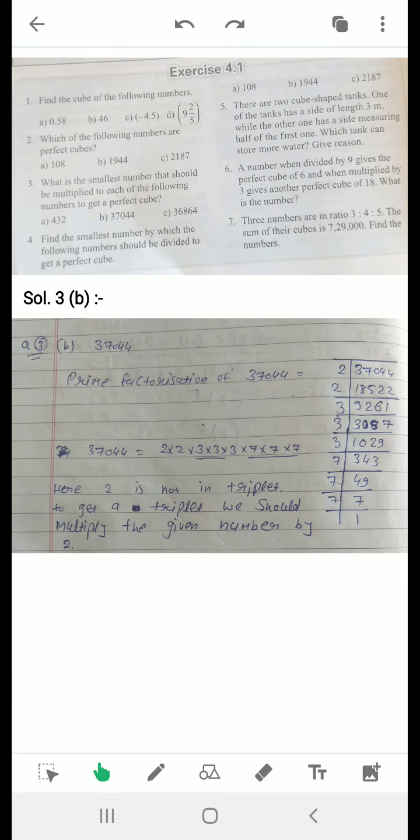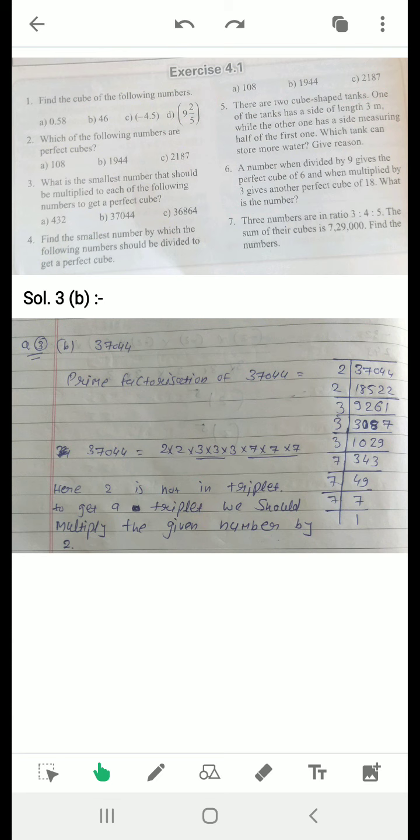Okay, then question number 3. What is the smallest number that should be multiplied to each of the following numbers to get a perfect cube? We have to make the number a perfect cube by multiplying it by some digit, so we need to find that digit. This type of example I have also explained in my previous video, and I will explain it once more in this video.